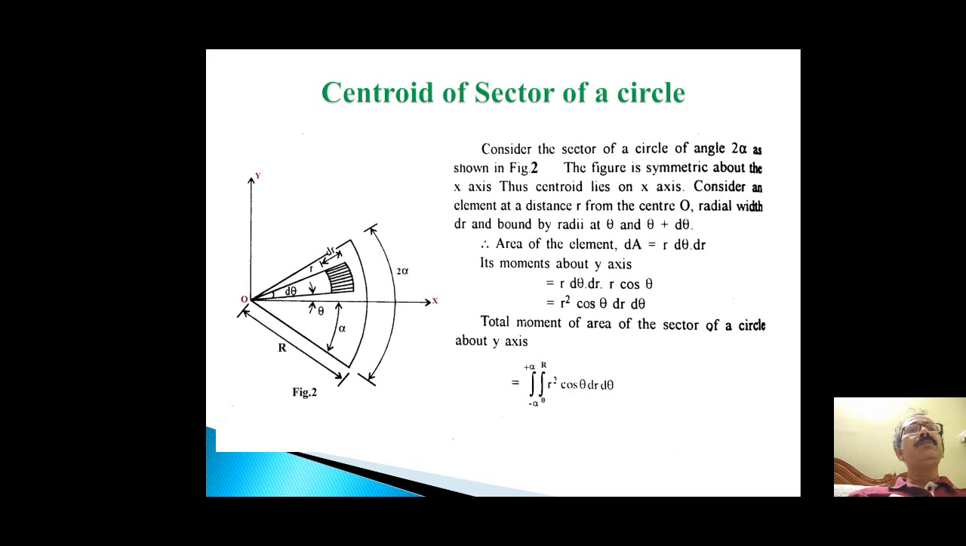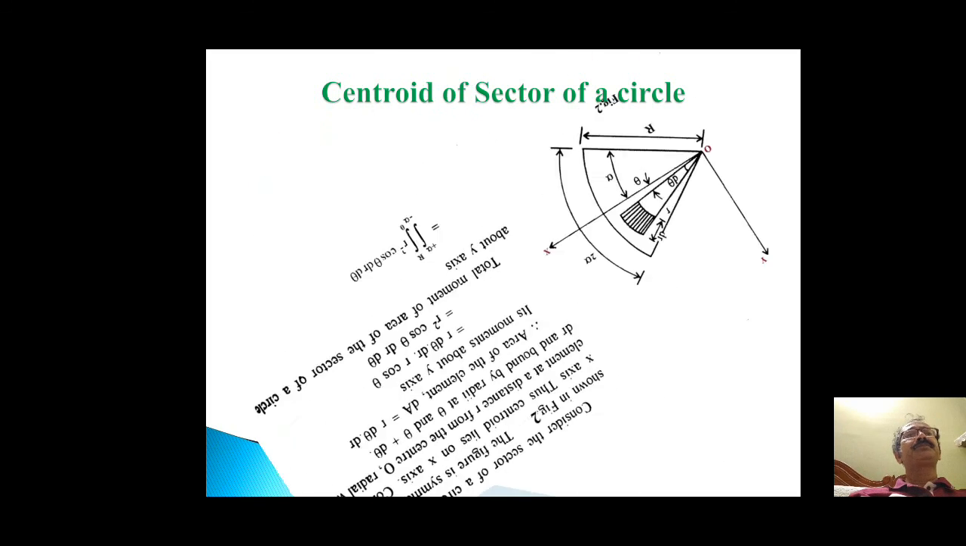So the area of the element is nothing but r d theta into dr. Its moment about the y-axis is also r d theta into dr into the distance r cos theta. So finally r square cos theta d theta dr. Now, as in the previous problem, we calculate the total moment of area of this sector of the circle about the y-axis. It is integration from minus alpha to plus alpha, and 0 to r, because these two are the variables, of r square cos theta dr d theta.